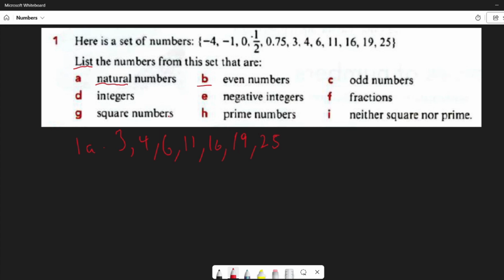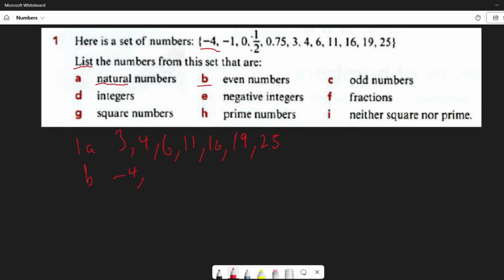Now, even numbers are whole numbers that can be divided by 2. This can include both negative and positive numbers. Even numbers can be both negative or positive. So B, we have -4 here, and -4 can be divided by 2 without leaving a remainder. So -4 is an even number. -1 will leave a remainder, so that will not be counted.